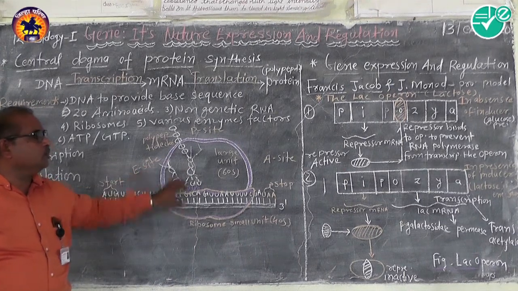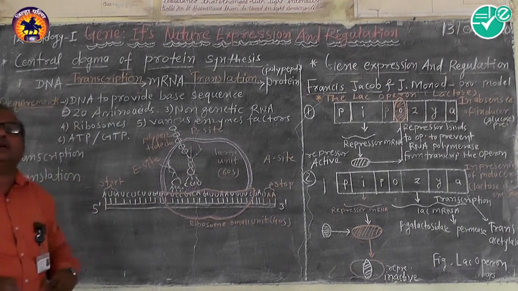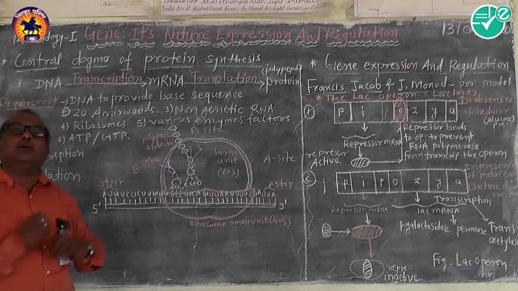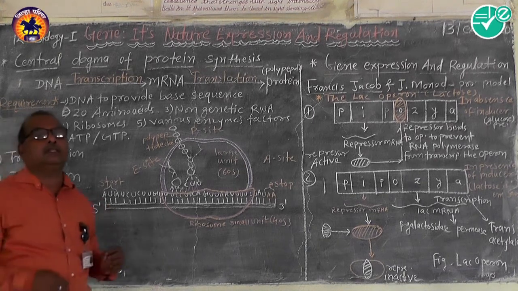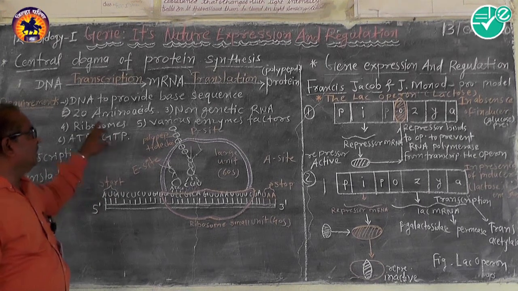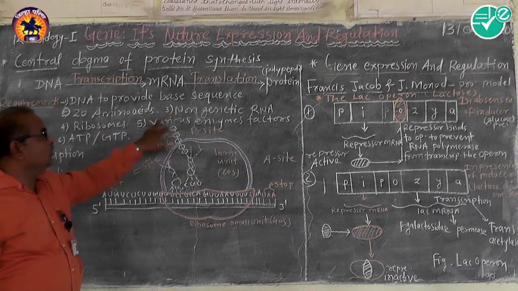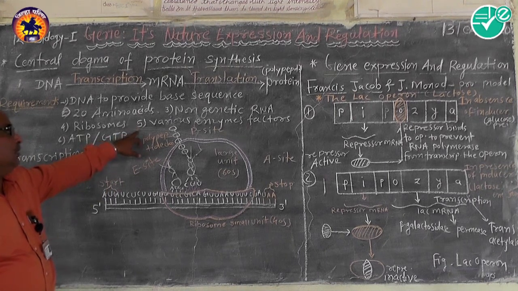These two units are not together in the cytoplasm. During the process, these two units get together, so the ribosomes are also necessary, that is, the smaller unit with the larger unit.